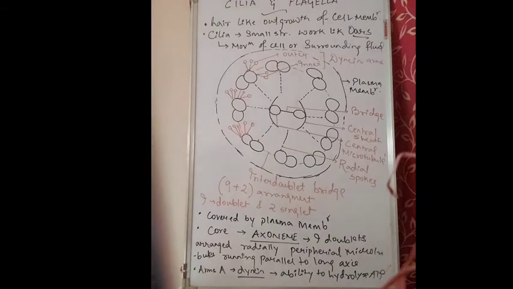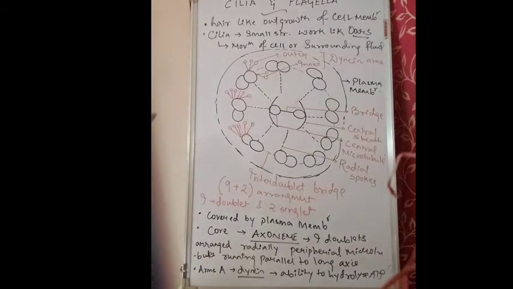These subfibrils, the peripheral proteins, are named A and B. They are known as subfibril A and subfibril B, and the arms of subfibril A are always directed in a clockwise direction. One doublet is connected to the other through these arms, which are made up of dynein protein. They are known as dynein arms, also proteinaceous structures. These are the inner dynein and the outer dynein.